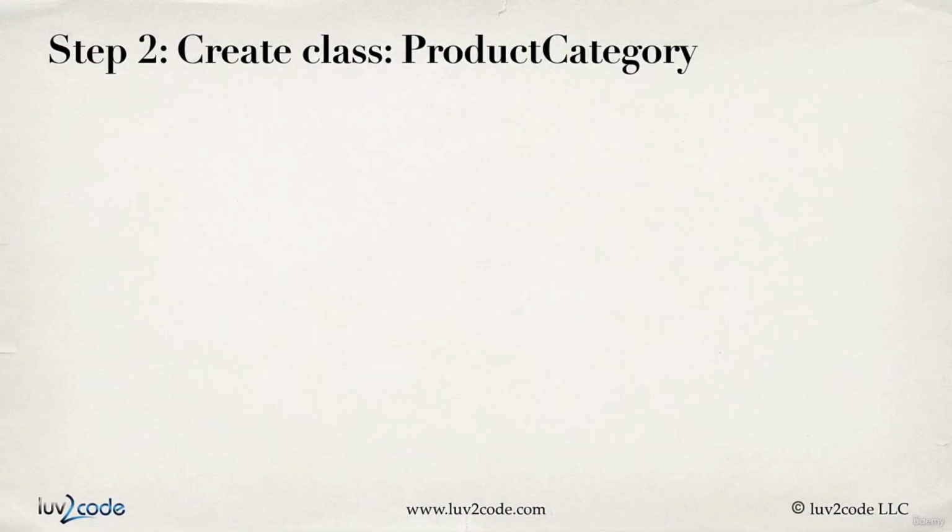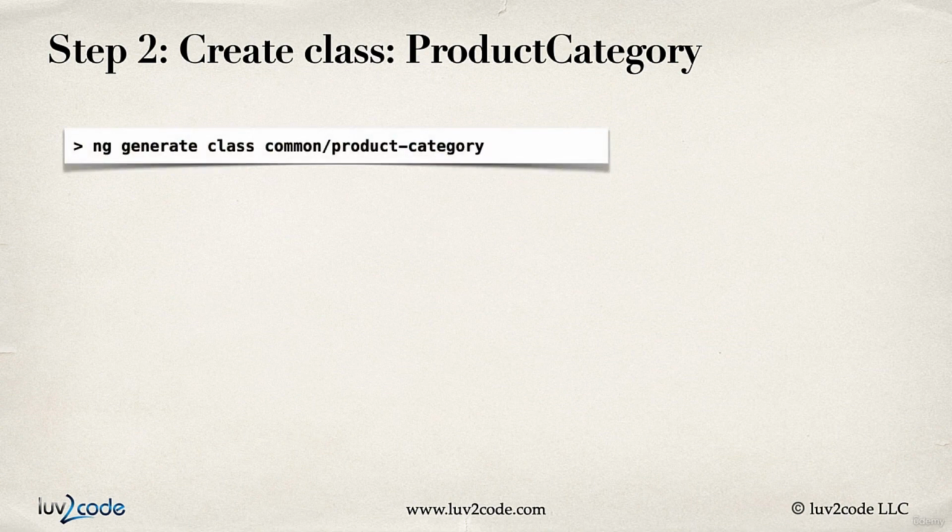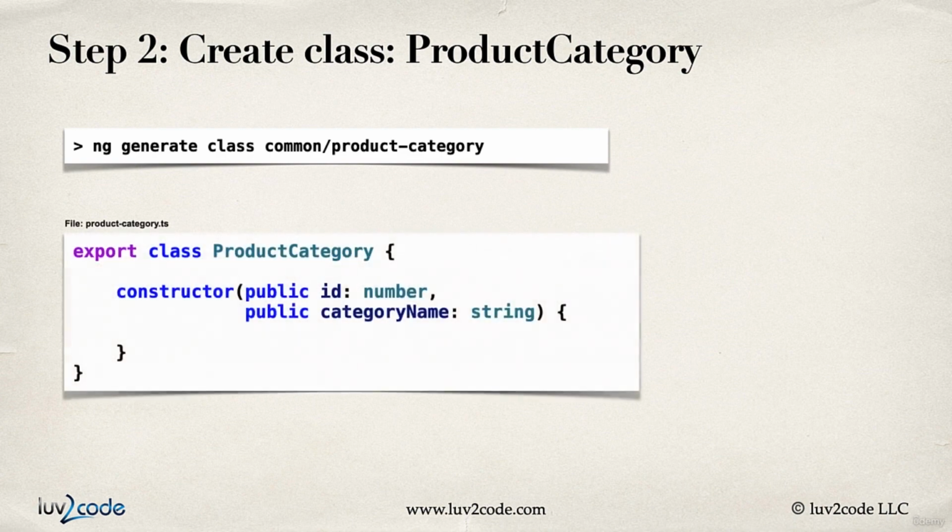Alrighty, in step 2, we need to create a class for product category. This is code that we'll create in our Angular application. So remember, in Angular, we can create a class by saying ng generate class common/product-category. It'll give us an empty file, and we'll add these two properties here, ID and category name.